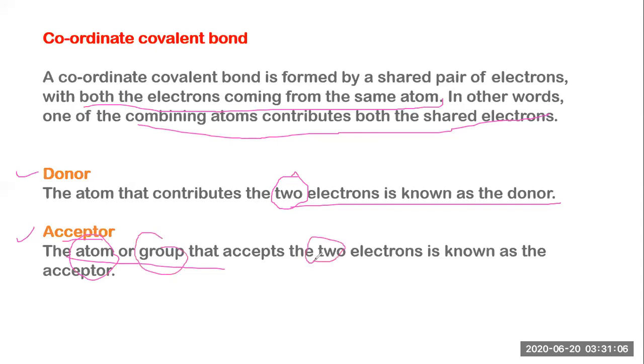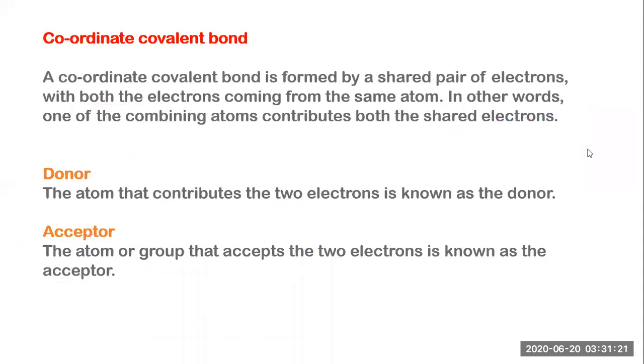I'm emphasizing that the one accepting the two electrons is known as the acceptor. So the donor will donate two electrons and the acceptor will accept two electrons. These are the points we should consider for understanding the coordinate covalent bond.